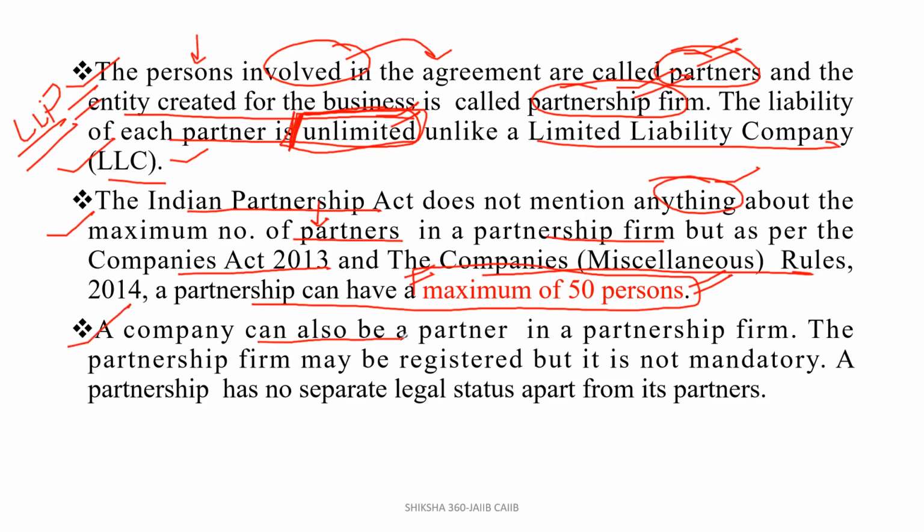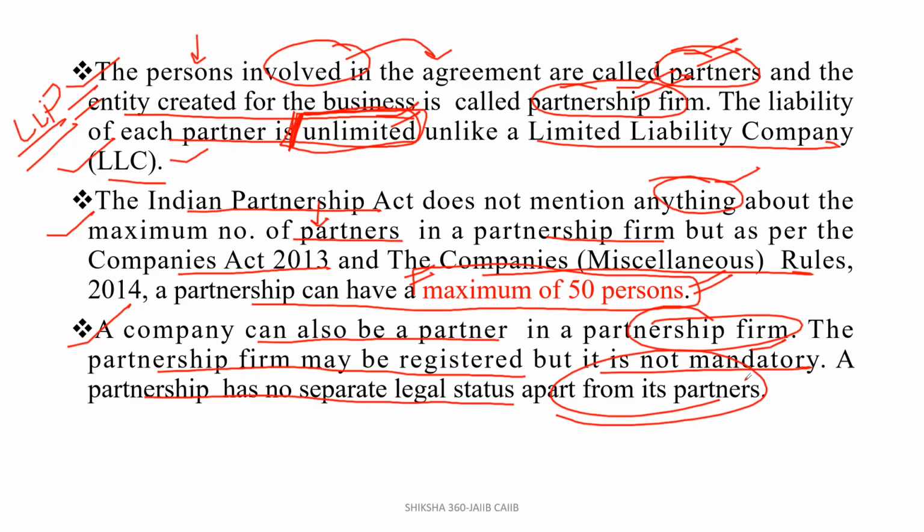A company can also be a partner in a partnership firm. The partnership firm may be registered, but it is not mandatory. In some states, it may be mandatory for a partnership firm to be registered, but it depends on a case-to-case basis. So a partnership firm may be registered, but it is not mandatory. A partnership has no separate legal status apart from its partners. Clear? A partnership has no separate legal status apart from its partners.